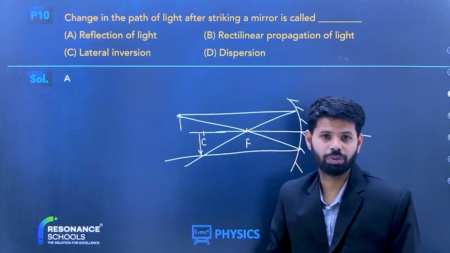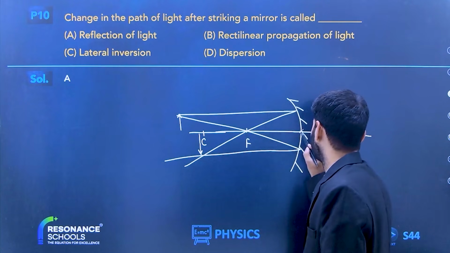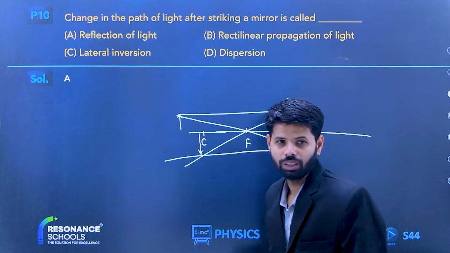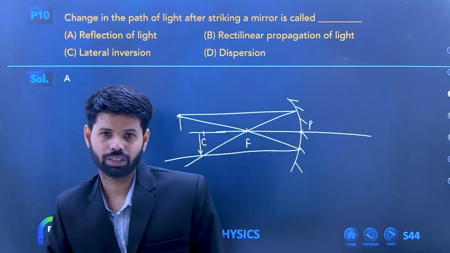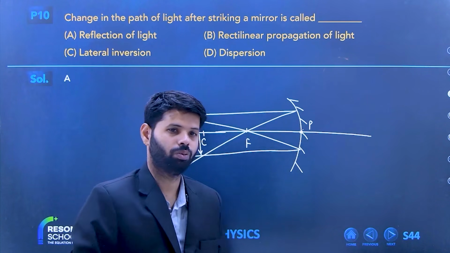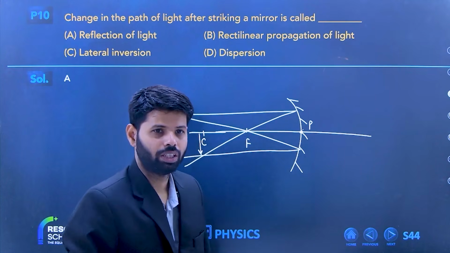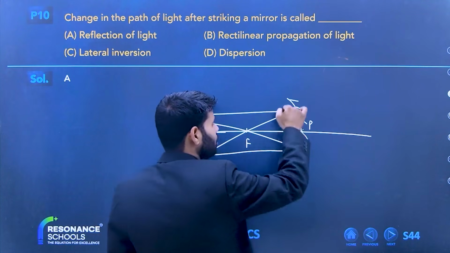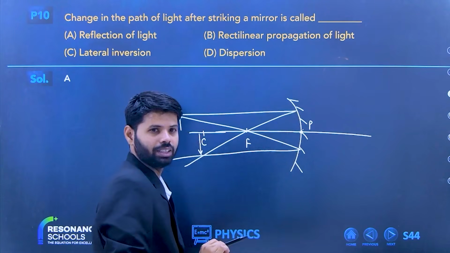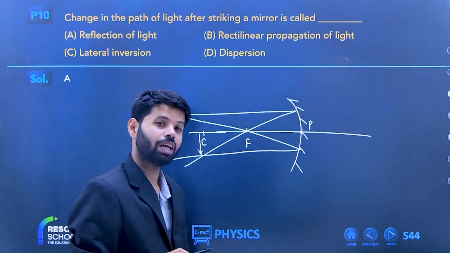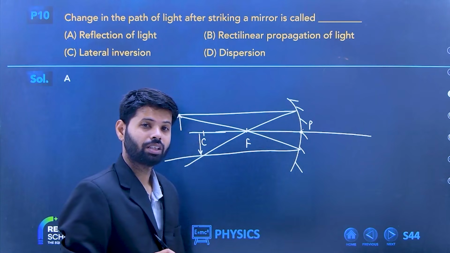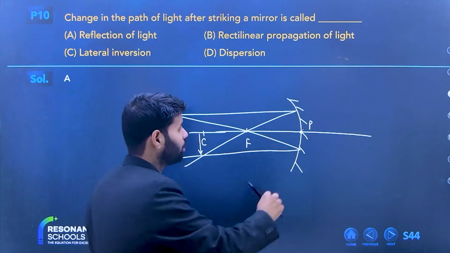Sir, you missed P. Okay, I missed P. But actually it is not required. What is P now? You tell me. Pole. Very good. Pole is the central point of the curvature. And what is this opening known as, beta? Is it your aperture? Right? So this is your aperture.